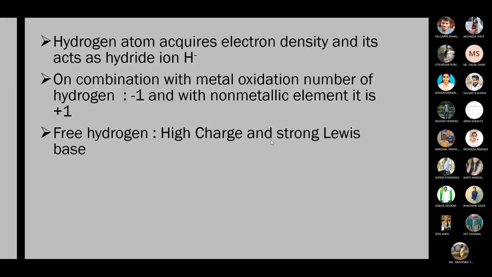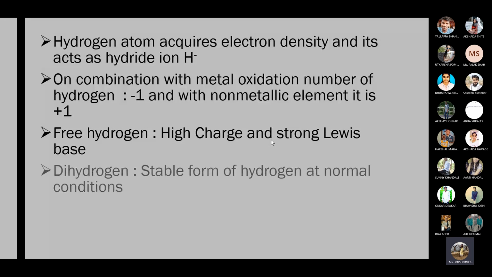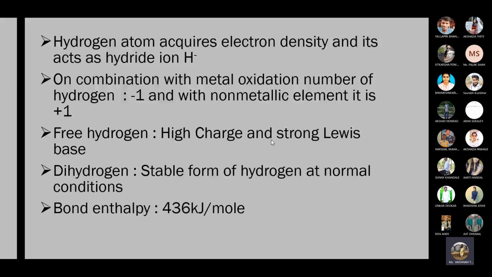Okay. Then dihydrogen, which is the elemental form of hydrogen. Dihydrogen, H2, is a stable form of hydrogen at normal conditions. In H2, a hydrogen-hydrogen bond is there. The bond enthalpy is 436 kilojoule per mole.